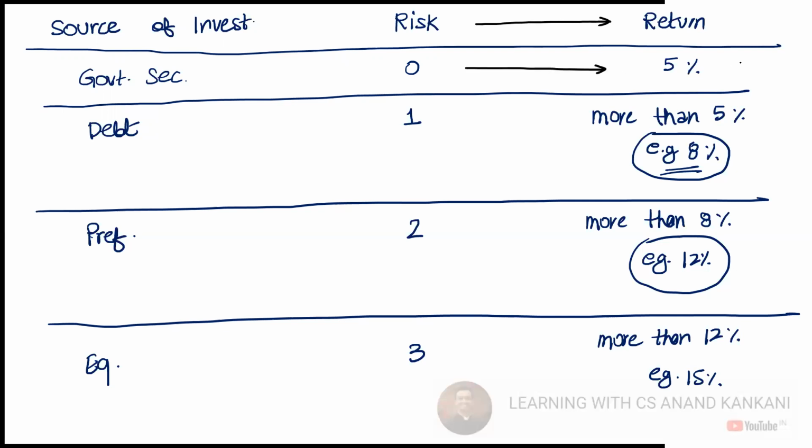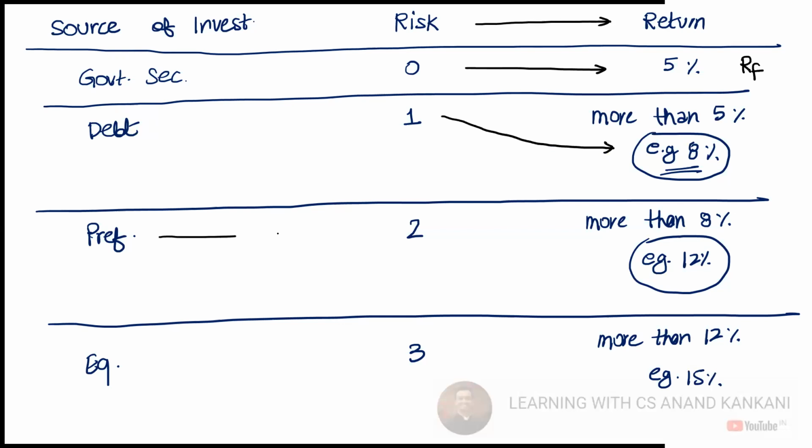This is called the risk-free return, RF. Then if someone is investing in debt, it has more risk as compared to the government security, and hence the return will not be the same as the risk-free return. The person will expect something more than the risk-free return. So let's presume it here at 8%.